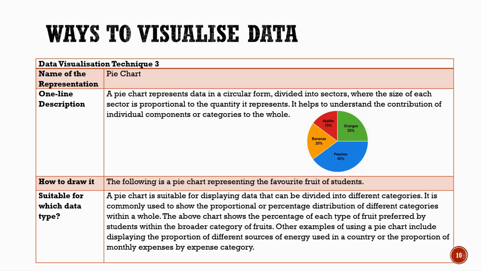Now, how do we draw a pie chart? First, we calculate the total value of all categories. Then, we convert each value into a percentage or angle. After that, we draw a circle and divide it into sectors based on these values. A pie chart is best used when we want to show how different categories contribute to a whole. For example, it can be used to show expenses, population distribution, or preferences. So, pie charts help us easily compare parts of a whole in a simple and visual way.